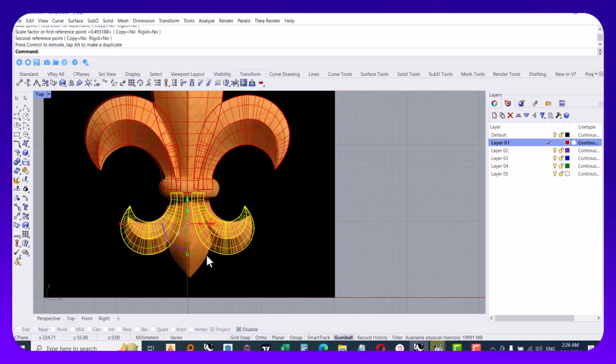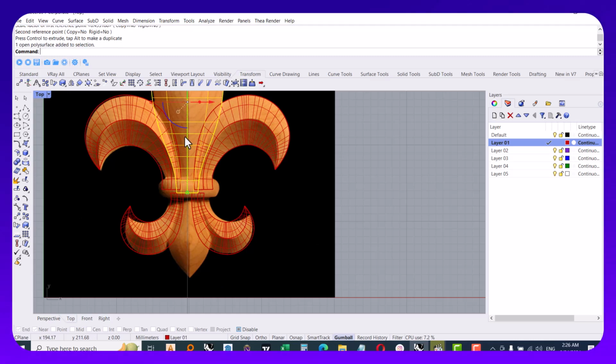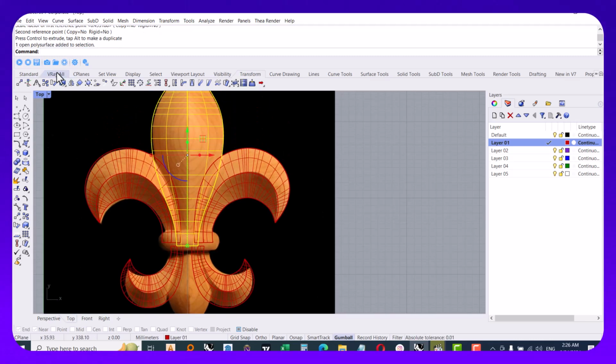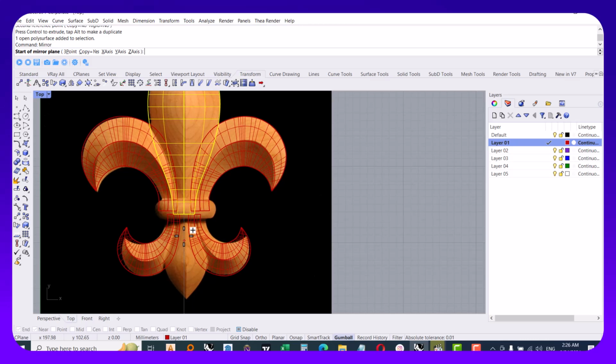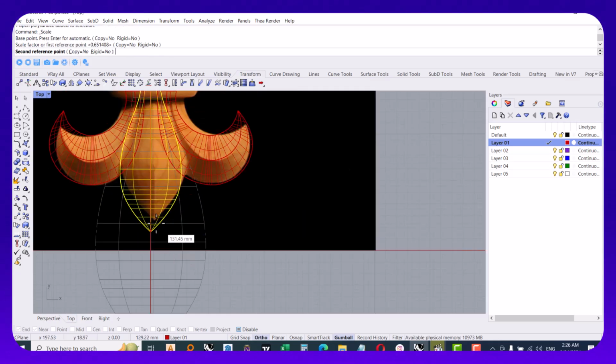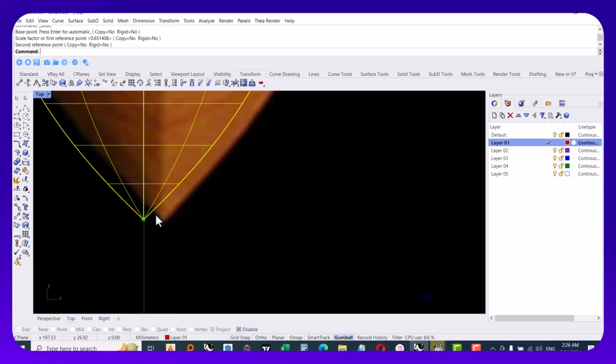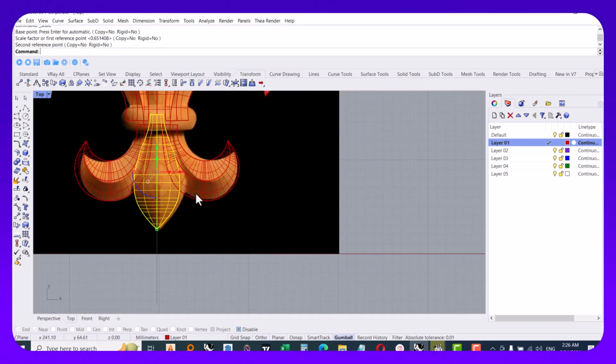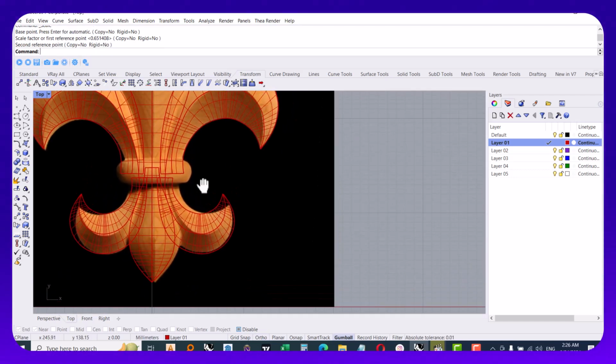I think it's good. Then the center leaf, I choose mirror again, choosing here, choosing the bottom leaf, and I think it's good and we are good to go.